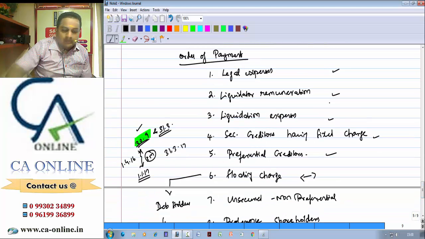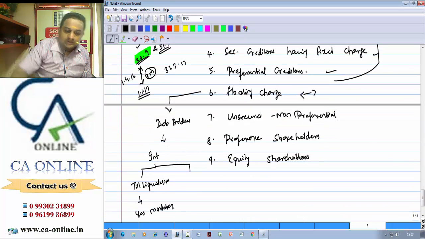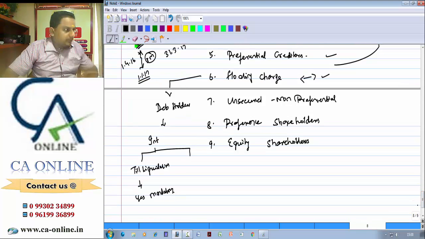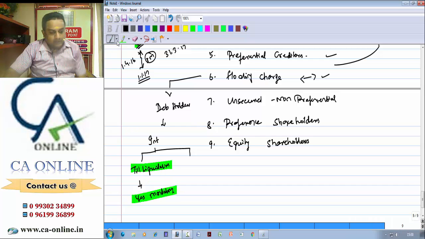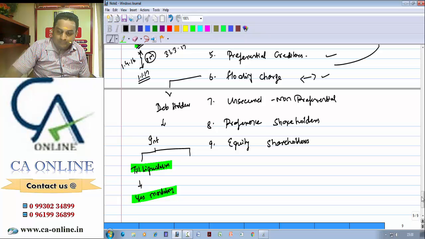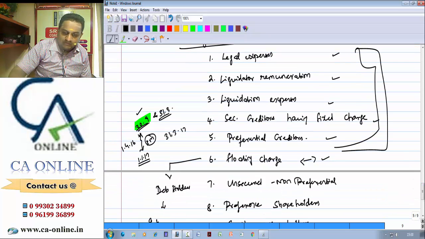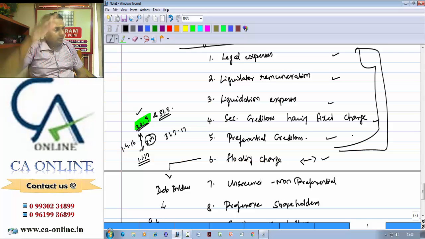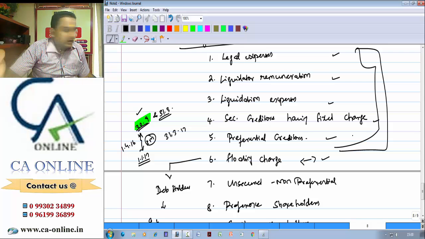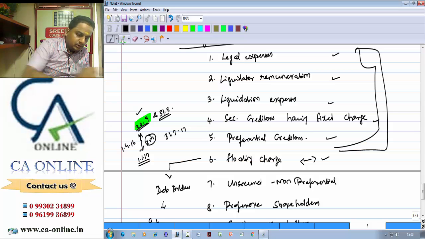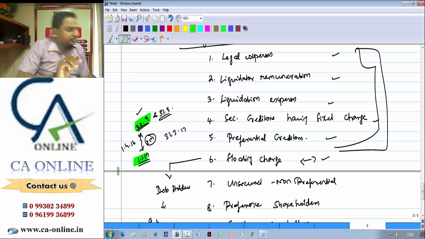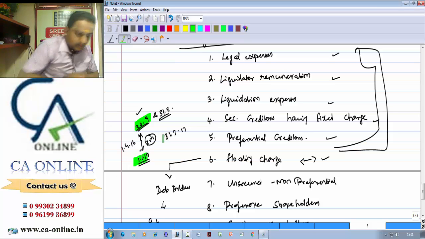That is, after making payment at all these stages, when you have cash, you need to pay the debenture holders having a floating charge. Not only the principal amount, including interest till the date of liquidation, it has to be paid mandatorily. But when you make payment for all these stages, it is not going to happen in one day. It may take sometimes a few months or years to make payment to all these people. In such a case, from 30th September to 1/1/17 it is mandatory. It should be paid, okay.